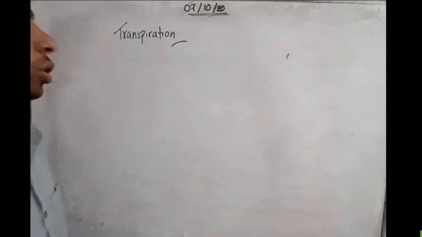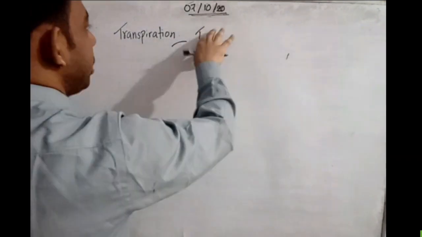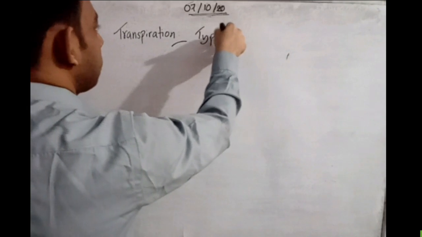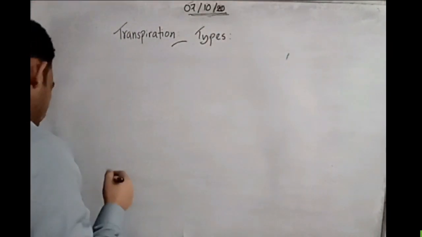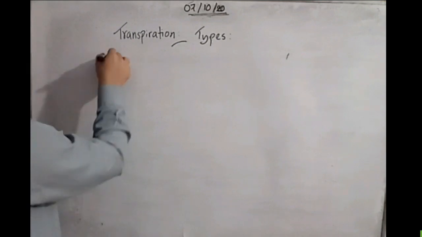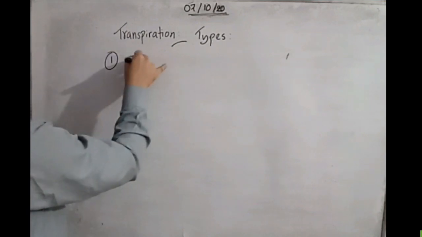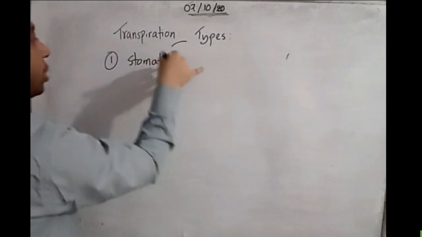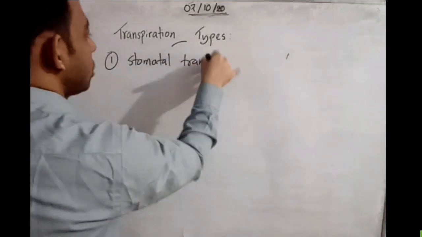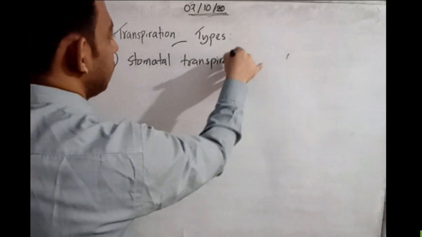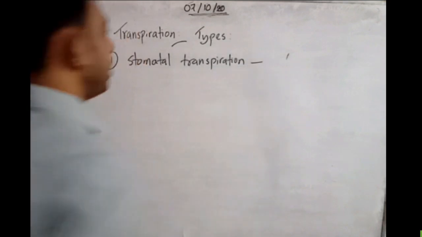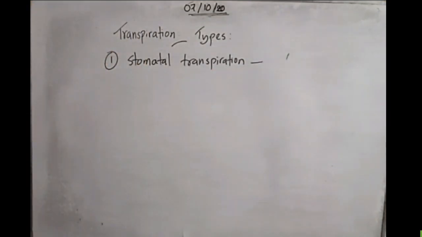Transpiration types. We will try to understand stomatal transpiration. Number one, stomatal transpiration. Yes, we know there are three types. Stomatal transpiration means transpiration through stomata.